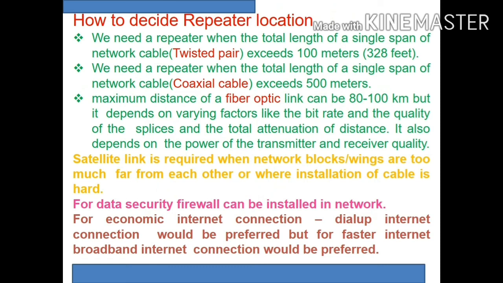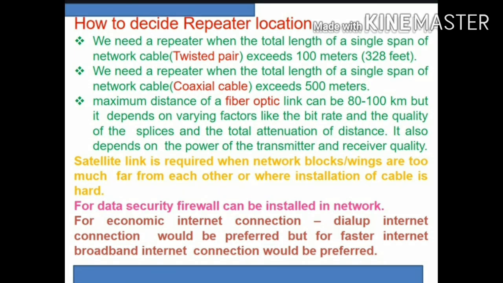Then the next point is how to decide the repeater location. Where can we place a repeater? In the case of twisted pair cables, we use a repeater every 100 meters. In the case of coaxial cables, it exceeds 500 meters, whereas in the case of fiber optic, 80 to 100 kilometers. For data security, a firewall can be installed in a network. For an economic internet connection, a dial-up connection would be preferred, and for faster internet, a broadband connection.